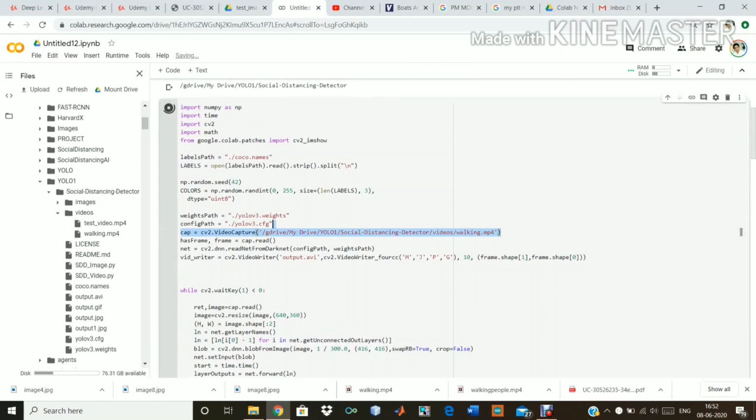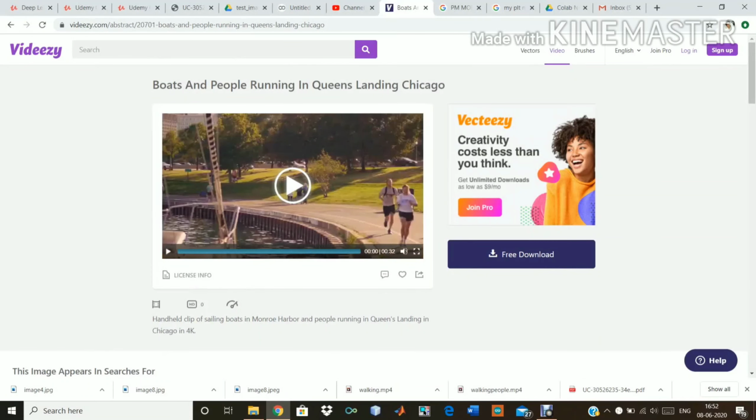In this line of code, I have given the path of my video, walking.mp4, which is here. This walking.mp4 is just a sample video that I downloaded from the web, from this link, and then uploaded to my Google Drive.